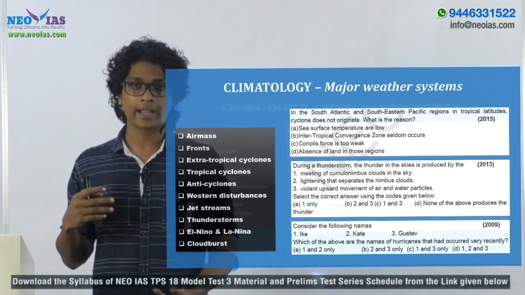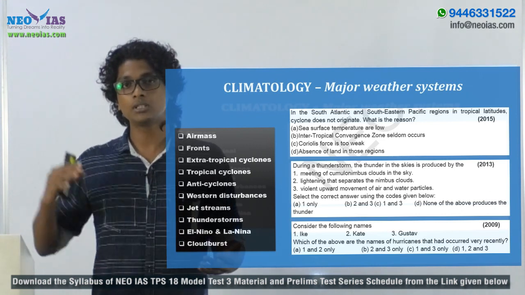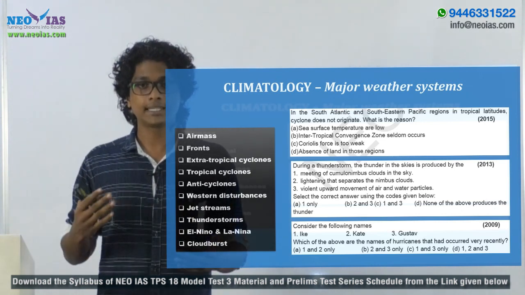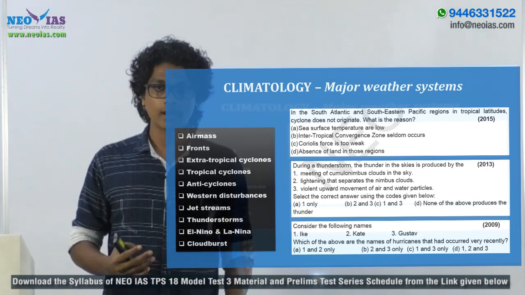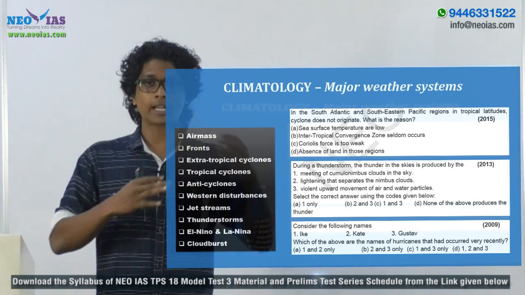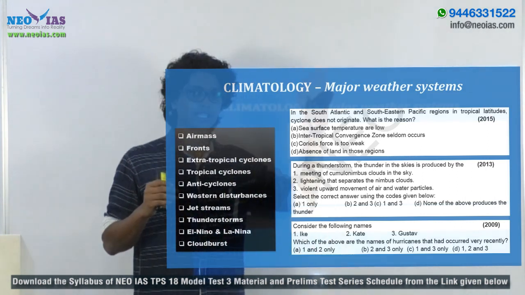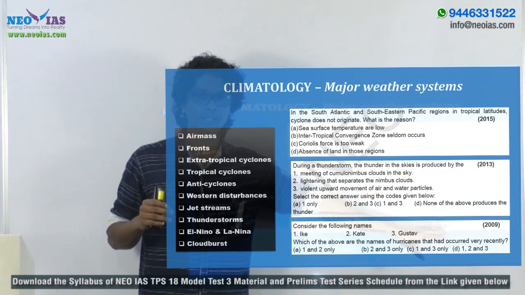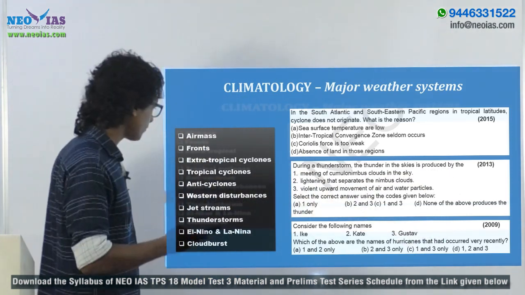In the Atlantic we had a rare event of 3 cyclones taking place at once, as well as in the previous cyclone season we had the Varda cyclone affecting our Chennai coast, right? So these cyclones are important, and one way in which you can expect a question is that the names of these important cyclones will be given and you will be asked to find the odd one out, right?